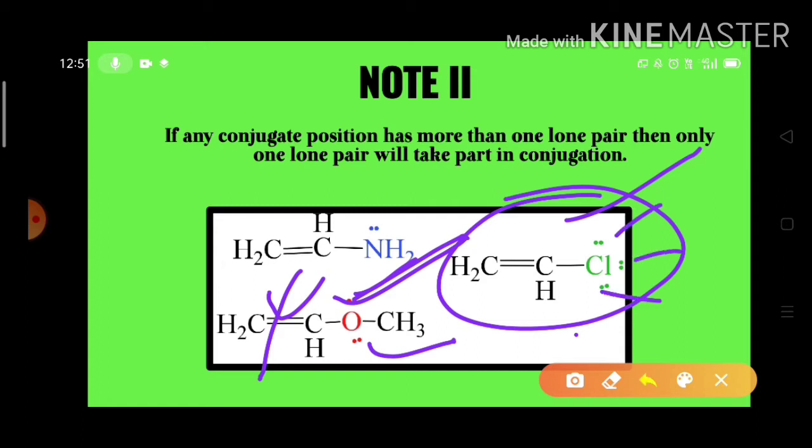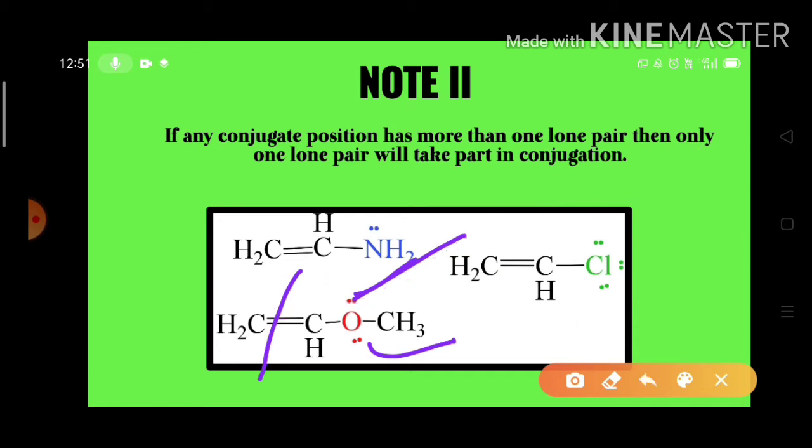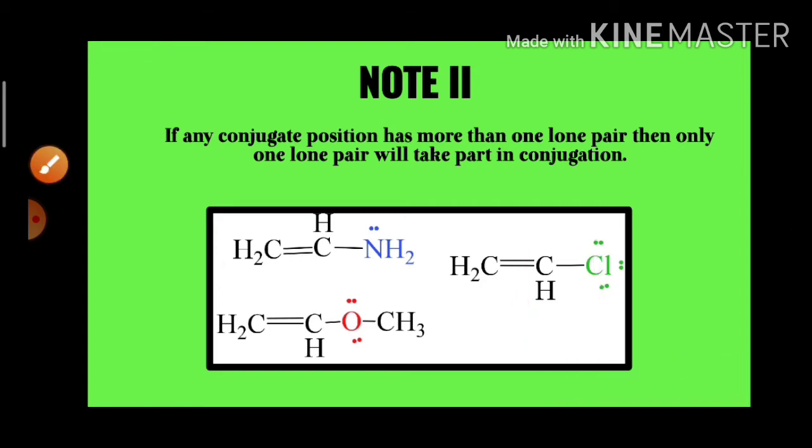But at a time, only one of these three lone electron pairs lies in conjugation with this multiple bond. All the electron pairs do not lie in conjugation with this pi bond. So whatever may be the number of lone pairs, only one lone electron pair lies in conjugation with the pi bond. That point we have to remember.